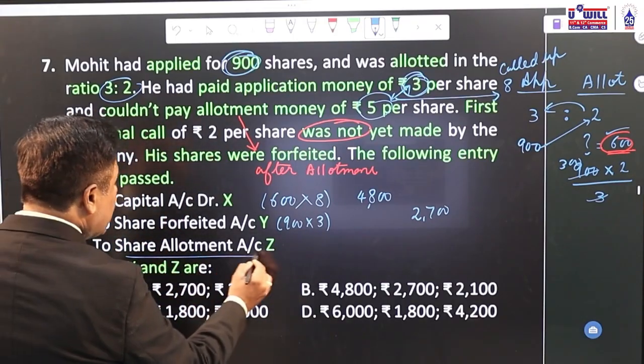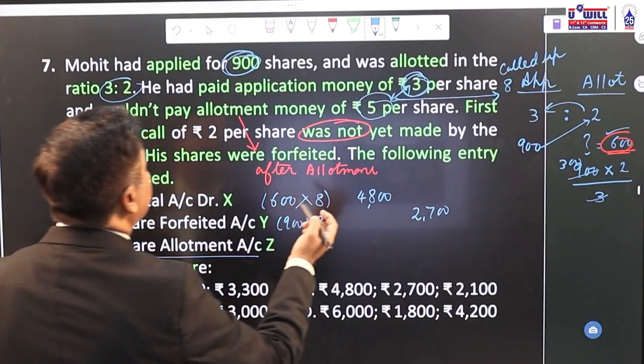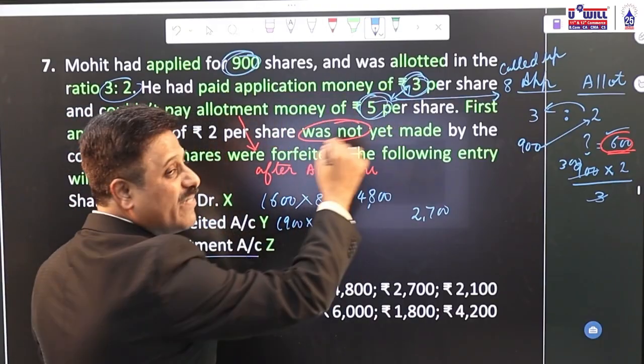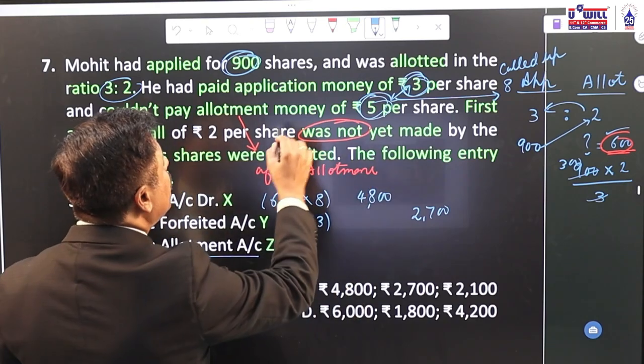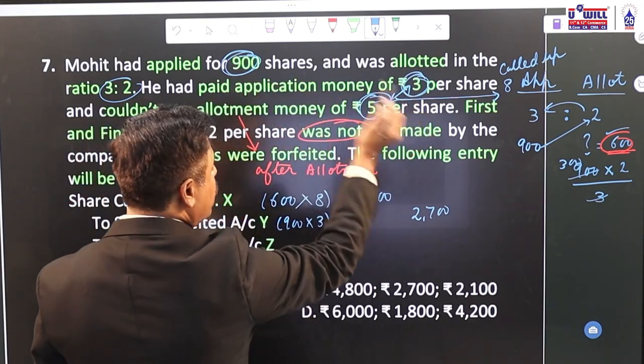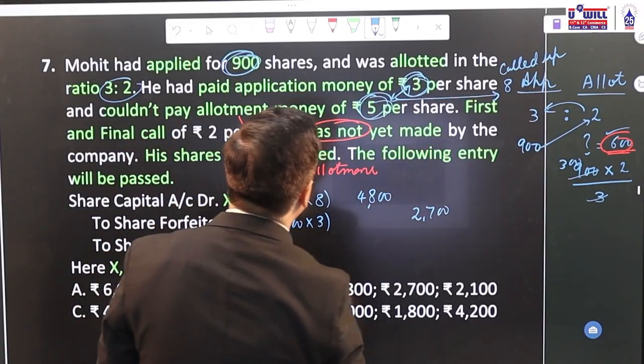And share allotment is the allotment money not paid by the shareholder. Allotment is 5 rupees, but surplus money is left out. How much surplus money is left out? He was supposed to pay 600 into 3, 1800, but he paid 2700. So 900 surplus is left out.